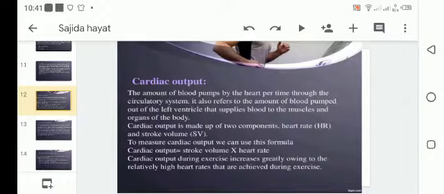Cardiac output during exercise increases greatly owing to the relatively high heart rates that are achieved during exercise.